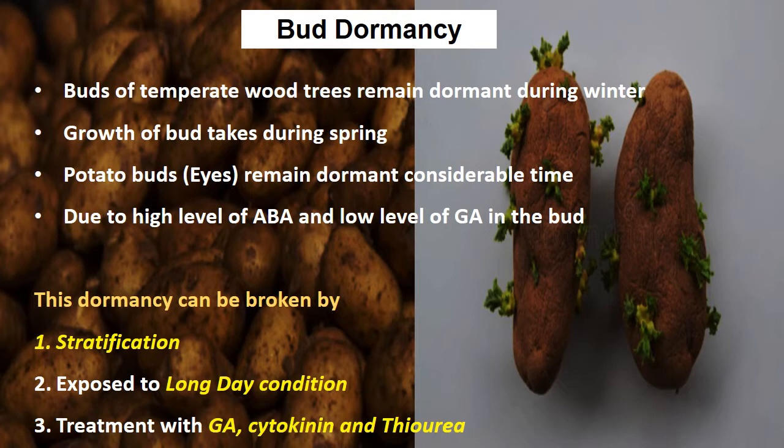Whenever the abscisic acid level becomes higher, the germination process will not occur and the bud will remain inactive or dormant. This type of dormancy can be broken by stratification, exposure to long day condition, or treatment with gibberellic acid, cytokinin and thiourea. This is all about bud dormancy, and an example is potato buds.